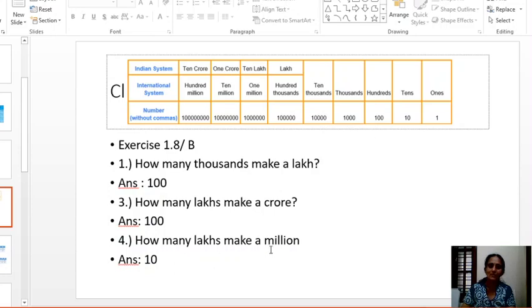How many lakhs make a million? Where is our 1 million? It's clear now. 10 lakh equals 1 million. 10 lakhs equals 1 million.